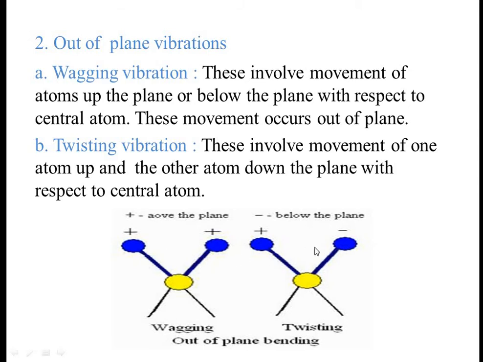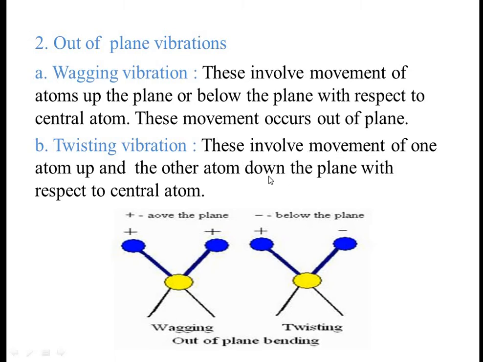Opposite to that, there is another type called as twisting vibration, where if you see, this is the central atom, yellow circle, and these are the two atoms which are attached with the central atom. If you see this atom, it has a positive sign, means it moves up or above the plane, and this shows negative sign, means this is moving below the plane. So what is twisting vibration?